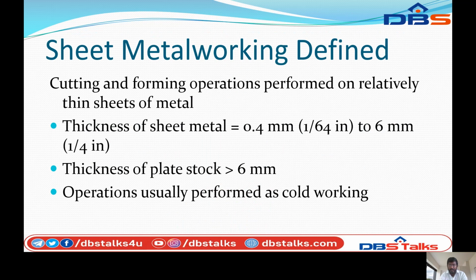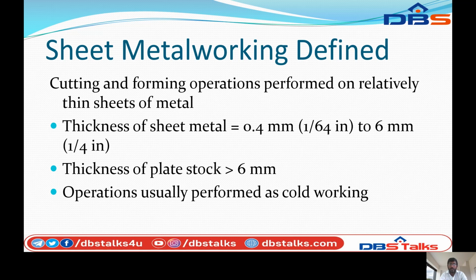So what is sheet metal working? Sheet metal working is defined as cutting and forming operations performed on relatively thin sheets of metal. So the cutting operations are performed on relatively thin sheet. The thickness of the thin sheet is 0.4 mm or 1/64th inch to 6 mm, 1/4th inch.